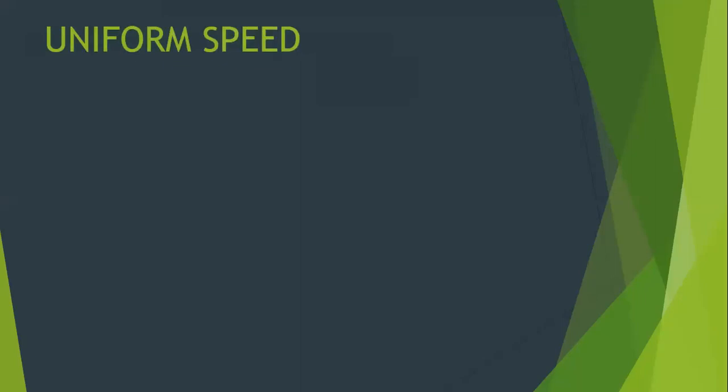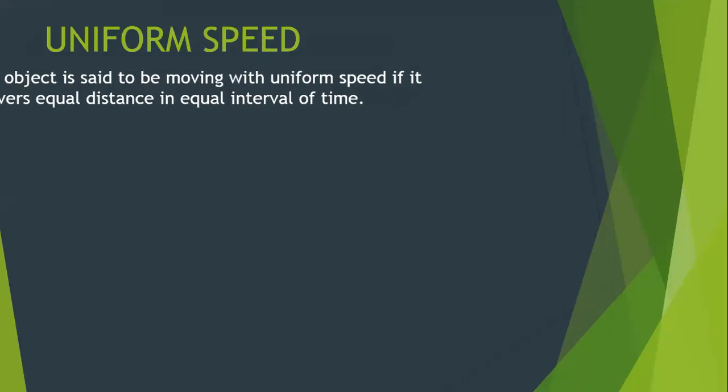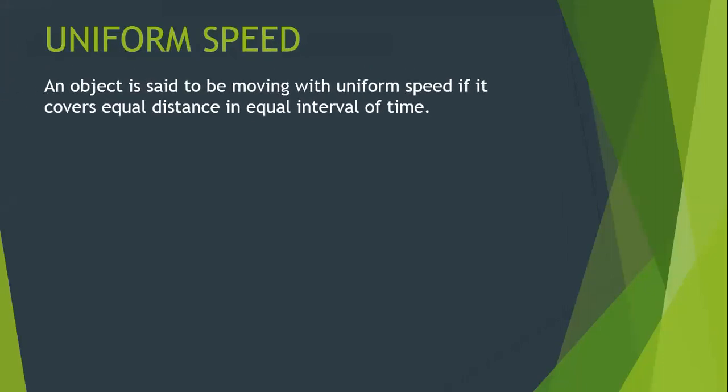The first and foremost is uniform speed. Here the meaning of the word uniform is same. An object is said to be moving with uniform speed if it covers equal distances in equal intervals of time.